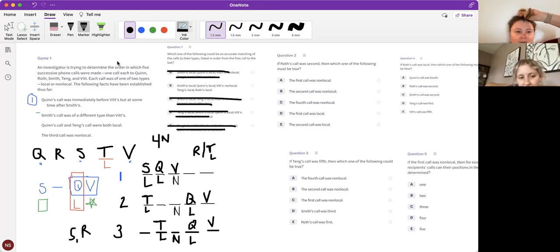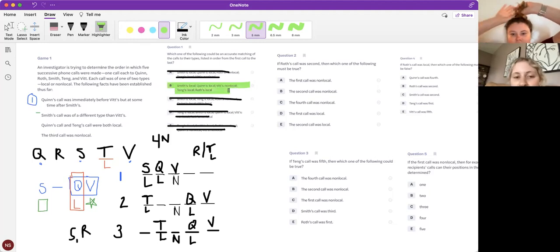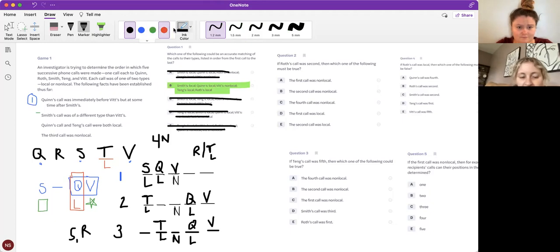Yay. All right. And then how would we go about solving number 2? Okay, so for number 2, if Roth's call was second, then which of the following must be true? So then what world are we looking at? Number 2, we would do R second and put S third.